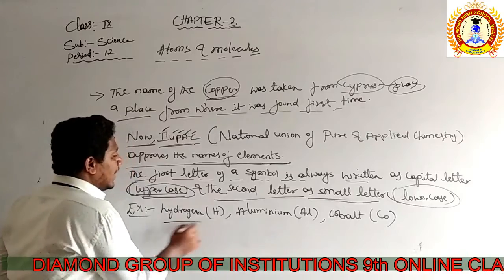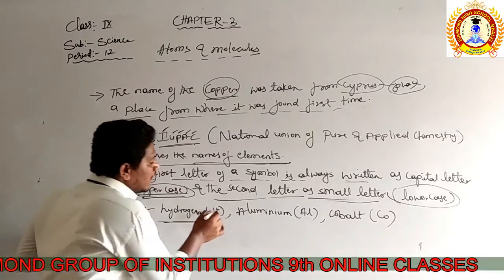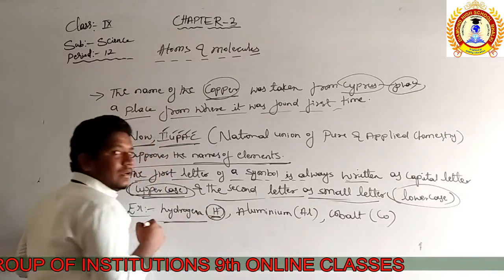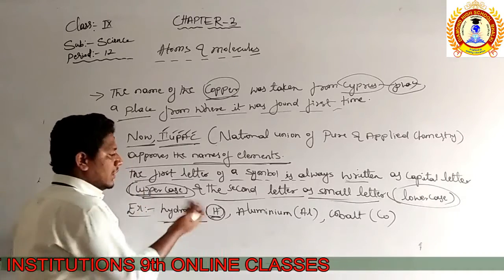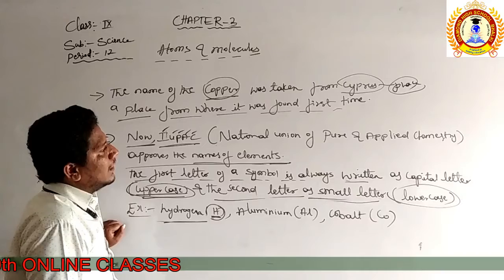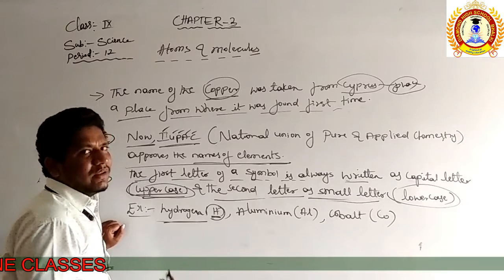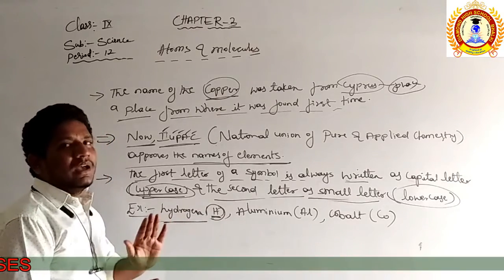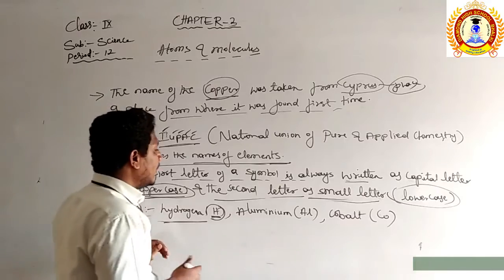For example, take hydrogen. Hydrogen is represented by a capital H. There are no two letters; there is only one letter. That is the reason we represent it by H only, where the first letter is capital.